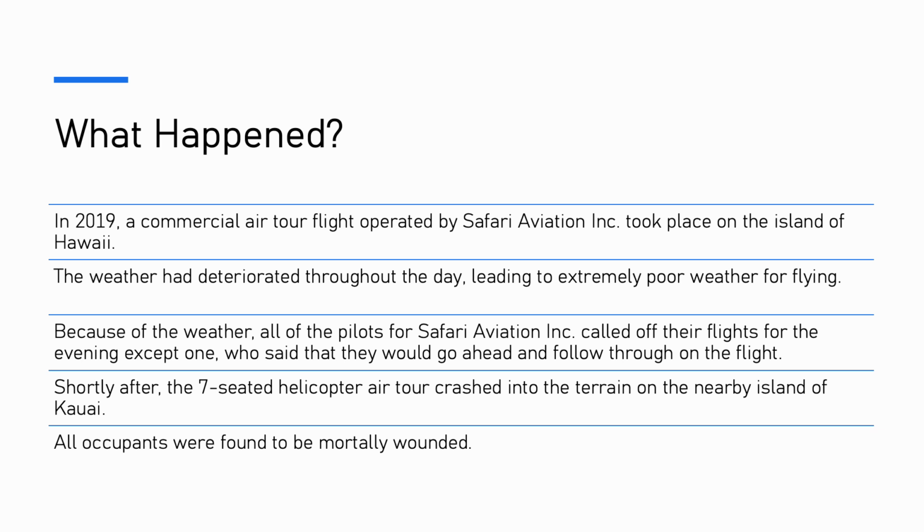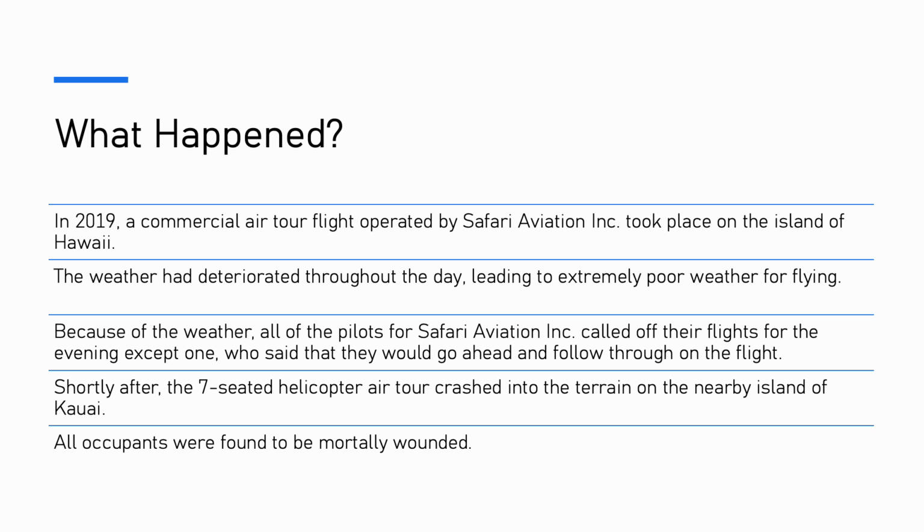At a minimum, three other tour pilots saw the adverse weather and decided to divert their tours away from it. Now, the accident pilot here, however, decided to continue his tour into deteriorating weather, eventually losing adequate visual references before the helicopter struck terrain. So when he crashed, he was blind, essentially.